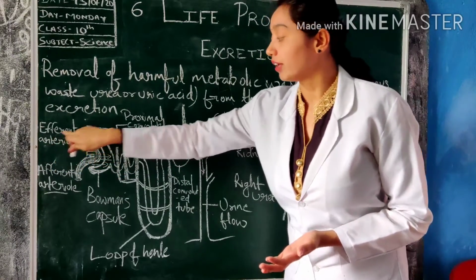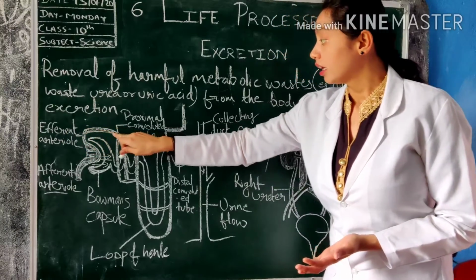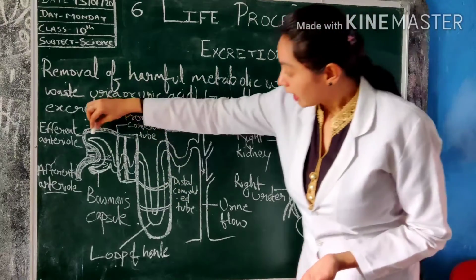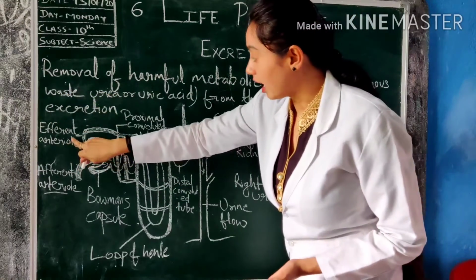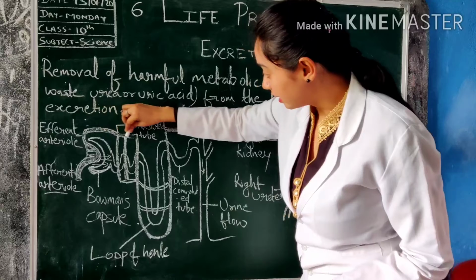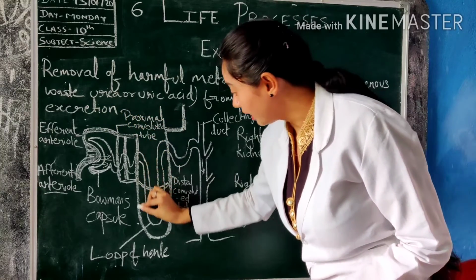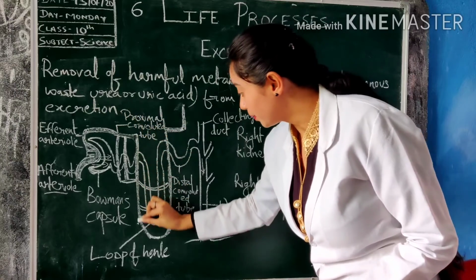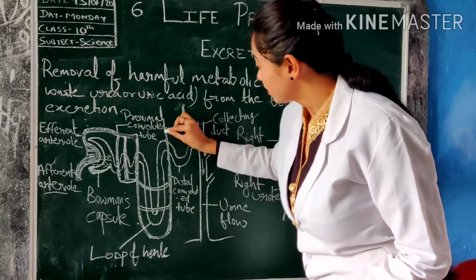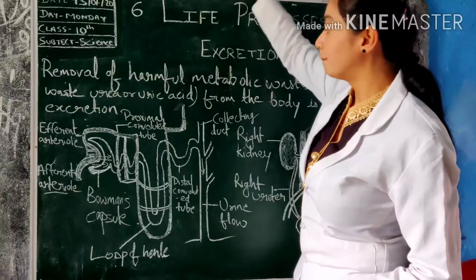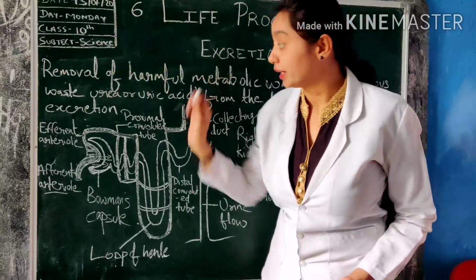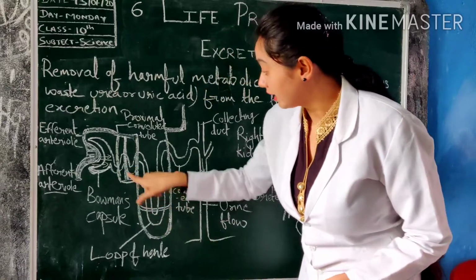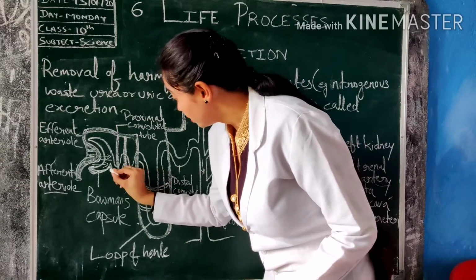Now this is called the efferent arteriole, which takes the blood to the body. I have shown the efferent arteriole in dark color. It carries pure blood and supplies it to our body. And there is a tube which I didn't mention yet.